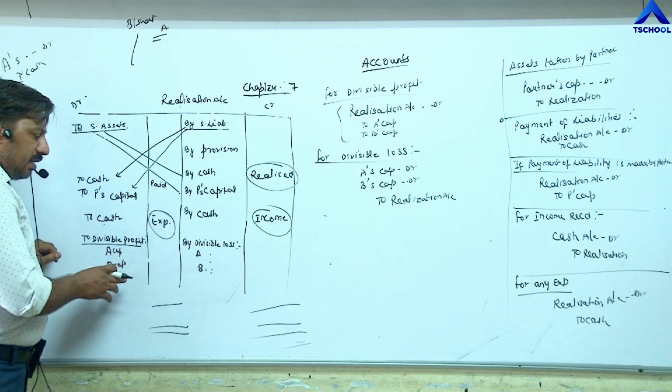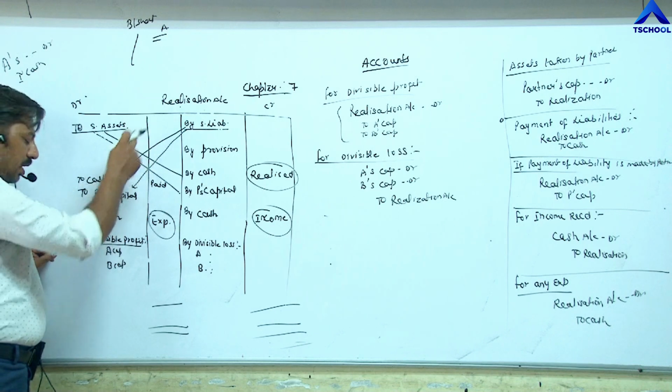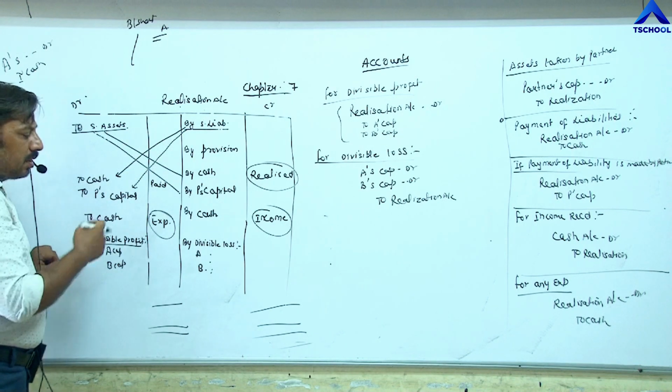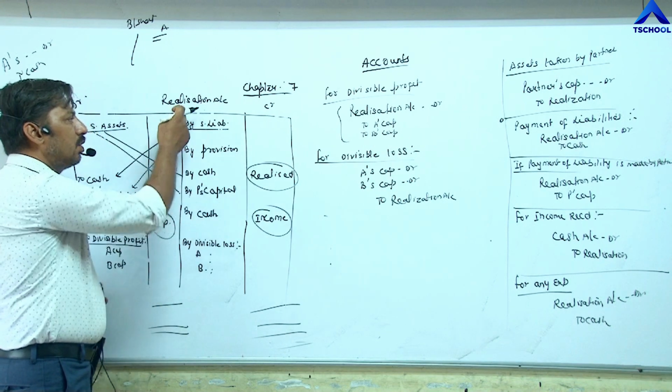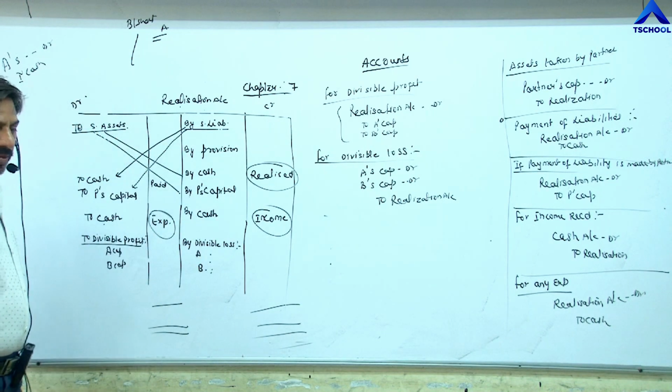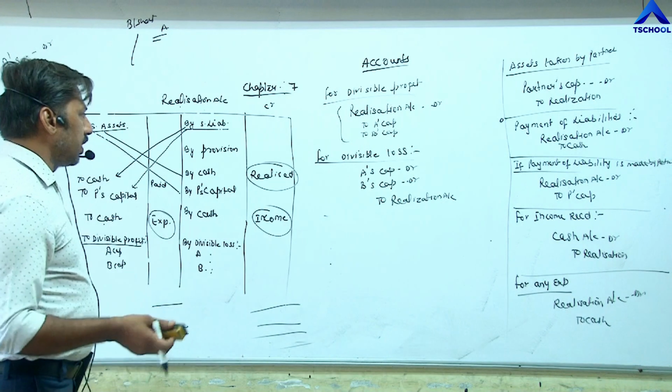And at the end, if profit or loss occurs, the entry becomes: realization account debit to A's capital, B's capital for profit, and for a divisible loss, A's capital account debit, B's capital account debit to realization. So on this basis, we are going to do the practical exercise question today.